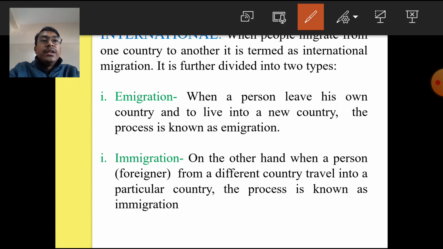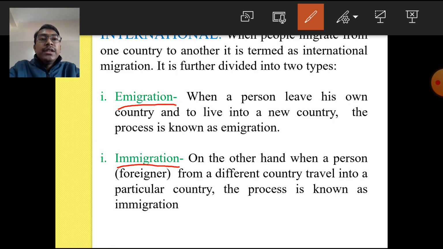International migration basically involves the migration of people from one country to another. When people migrate from their own country to some other country, that is known as international migration. This international migration can be divided into two types: emigration, E-M-I-G-R-A-T-I-O-N, and immigration, I-M-M-I-G-R-A-T-I-O-N.